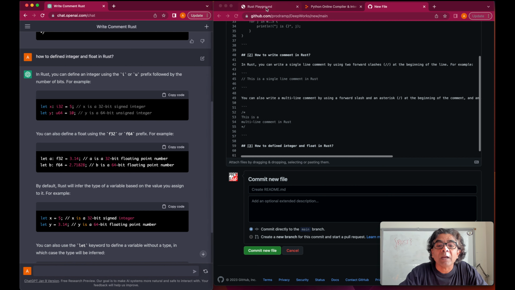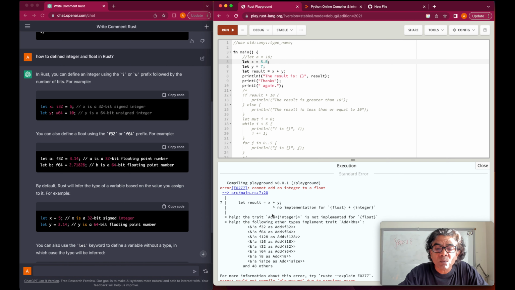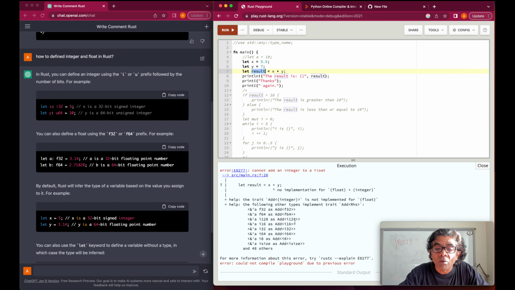So the error that happened last time when we said x is 5.5 was actually happening in x plus y, because we were trying to add a float with an integer. So we have to define what the result should be, and make sure that we are defining the result properly here.